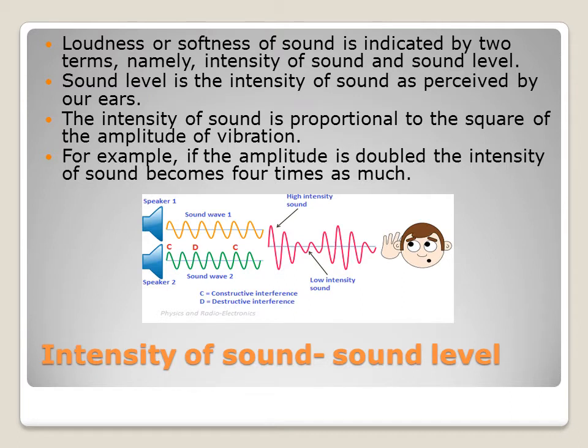Let's learn intensity of sound, sound level. Loudness or softness of sound is indicated by two terms, namely intensity of sound and sound level. Sound level is the intensity of sound as perceived by our ears. The intensity of sound is proportional to the square of the amplitude of vibration. For example, if the amplitude is doubled, the intensity of sound becomes 4 times as much.